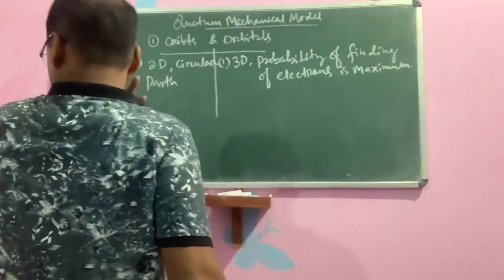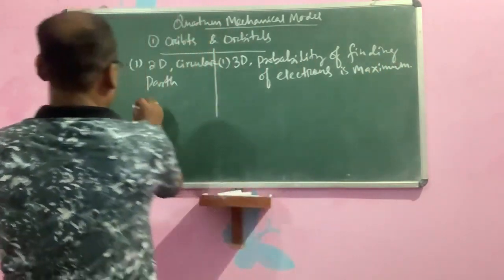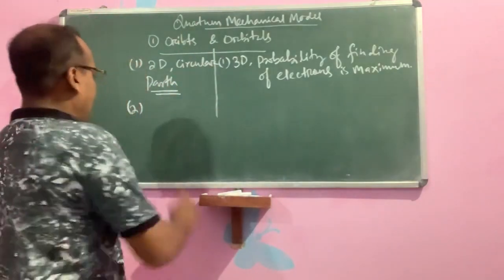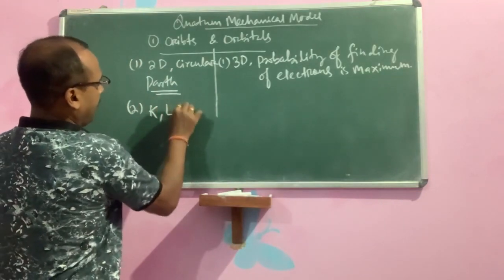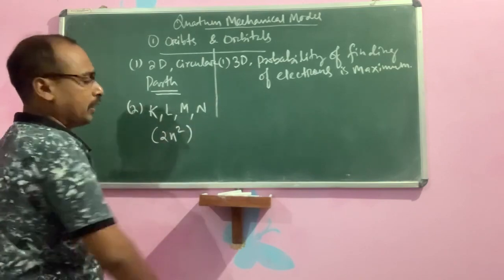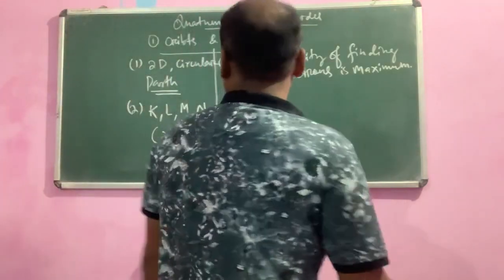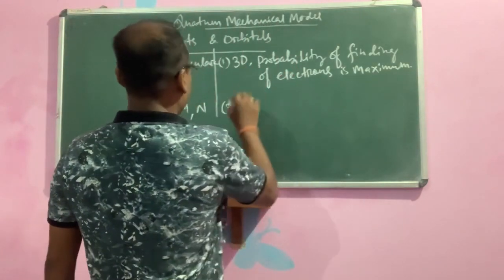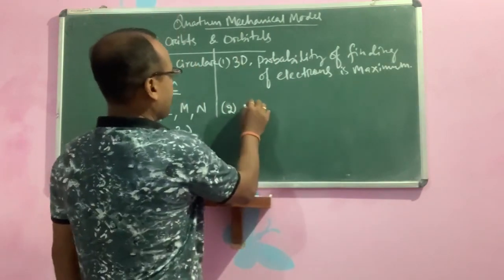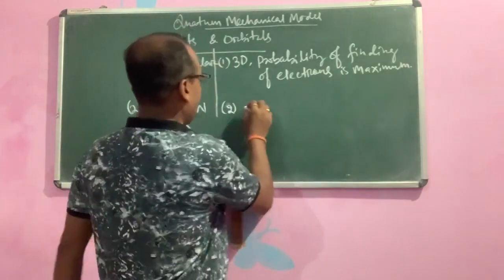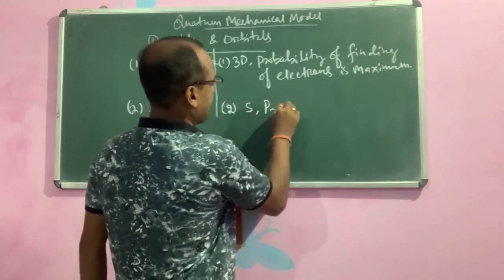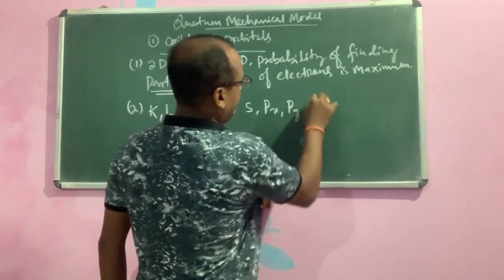Then, the second point. Orbits are named K, L, M, N shells, and the filling of electrons is 2n square. But orbitals belong to subshells. It may be s, or p, that is px, py, pz.